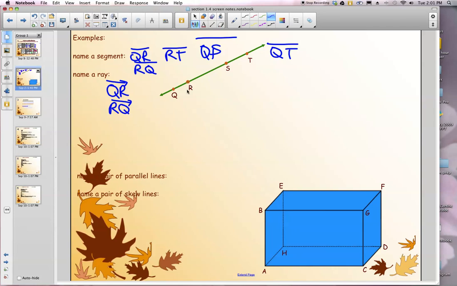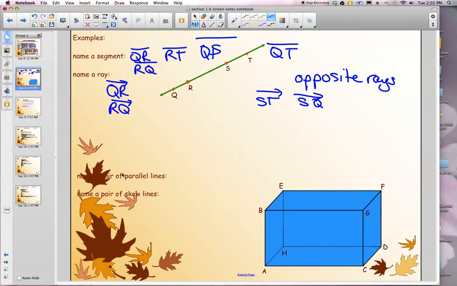We have a description of rays called opposite rays. If they start at the same point but go in opposite directions, those are opposite rays. So for example, ST and SQ are opposite rays. One starts at S and goes this way, and one starts at S and goes that way. Those are opposite rays. Example of naming rays, example of naming segments.